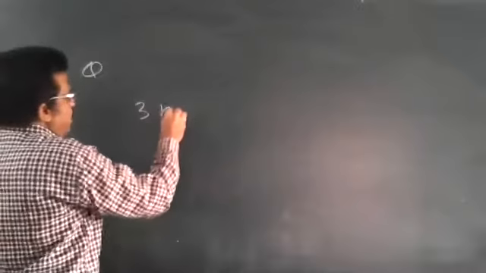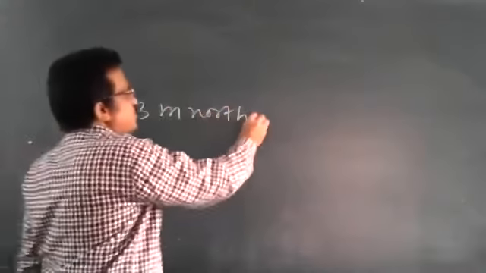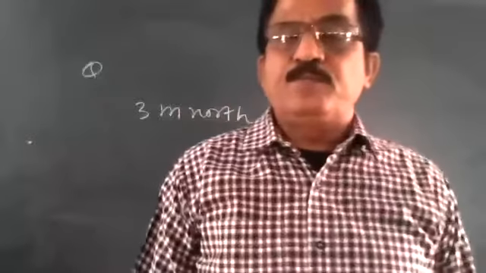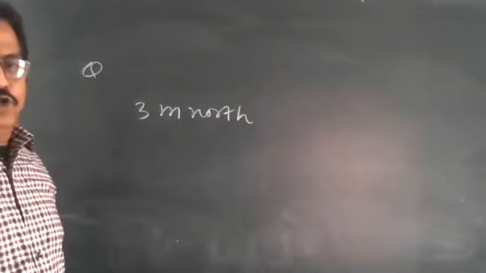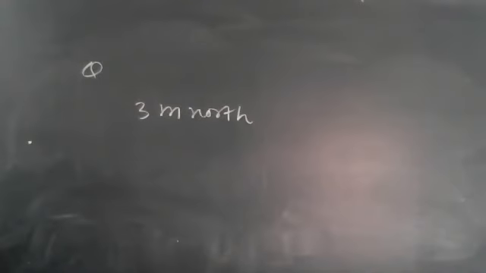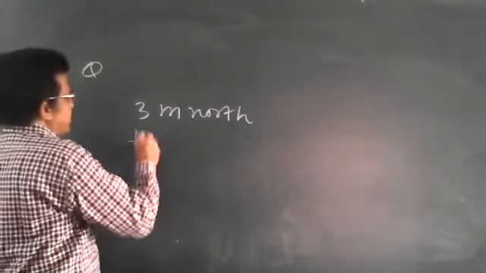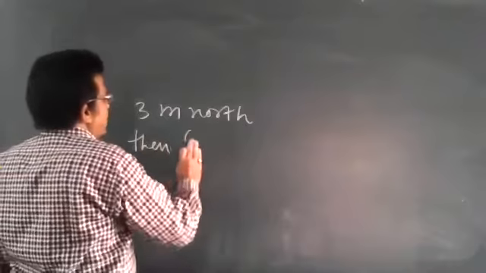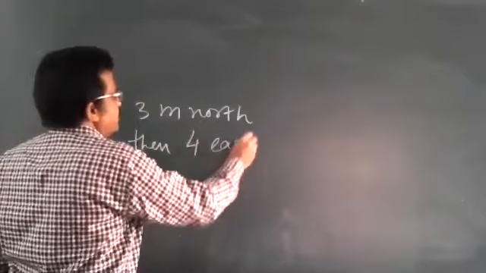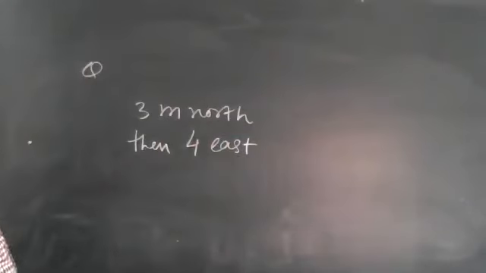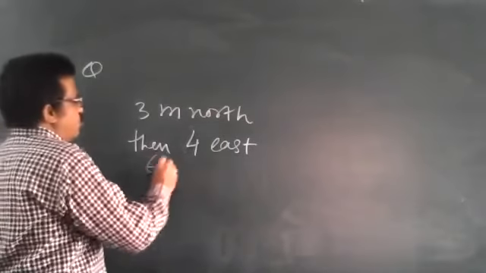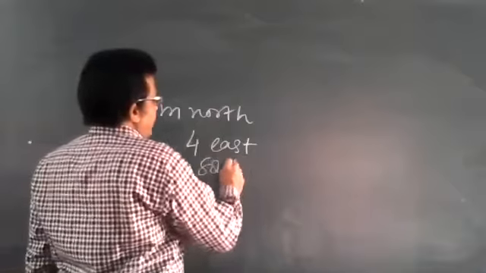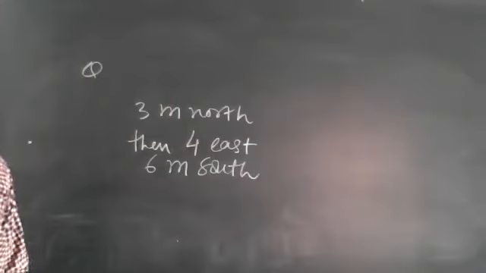A particle moves 3 meter north, then 4 meter east, and finally 6 meter south.